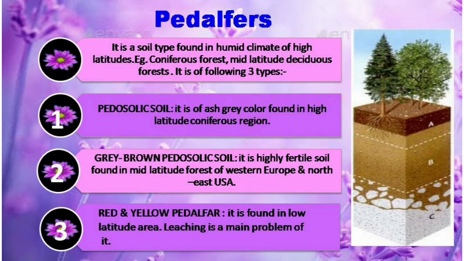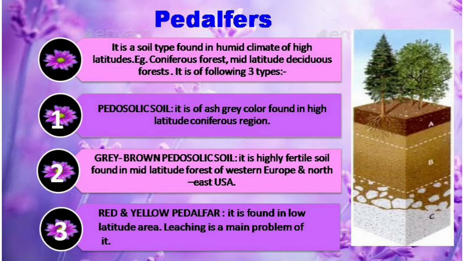Now high latitude regions are the cold places. Here usually coniferous plants are found. It means that they are conical in shape. Then second one is grey brown podzolic soil. It is very fertile, and where it is found? It is found in mid latitude. Then third one is red and yellow pedalfers. They are found in the low latitude areas.